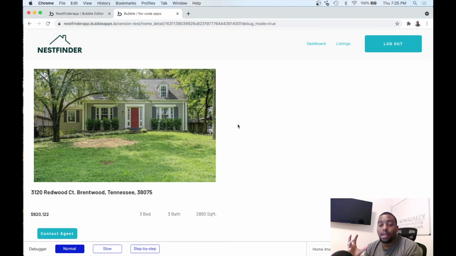Having that added bit of logic that you're able to implement into your Bubble app is very important, and it's a must-have feature. If you're a programmer already, you understand the power of if statements. You use them all over your applications. But if you're not a programmer, just trust me, as your application becomes a lot bigger and more grand, having that feature can save you a lot of headache. Also, instead of conditionals, you can define this as a workflow as well. There's a way to do it with workflows too, but that wasn't the point of this video.